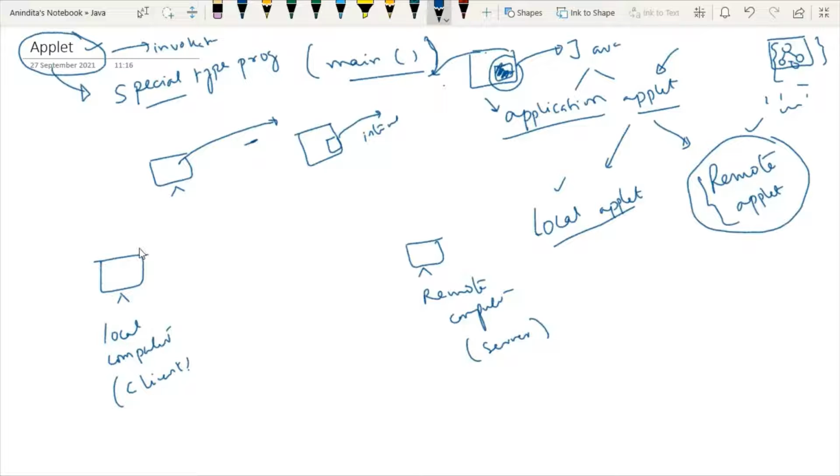Means whenever you send some request sitting at your own machine through the browser, it goes to the server machine. It may be a Google server or anything, and this server will process your request and send you the response, and then you will be able to download whatever you want. At this point, there should be one internet connection.